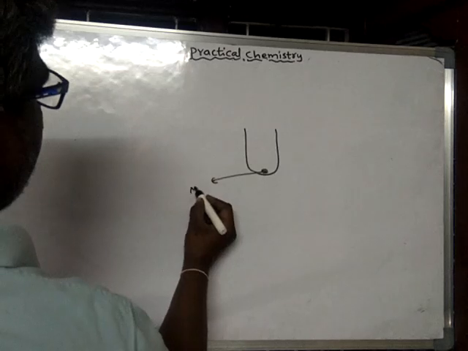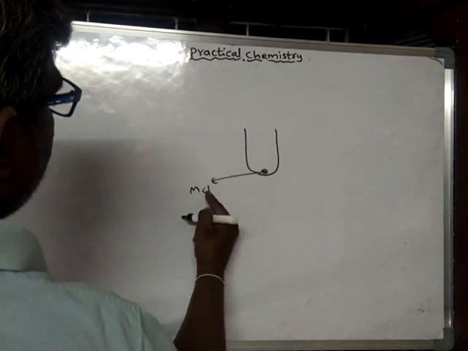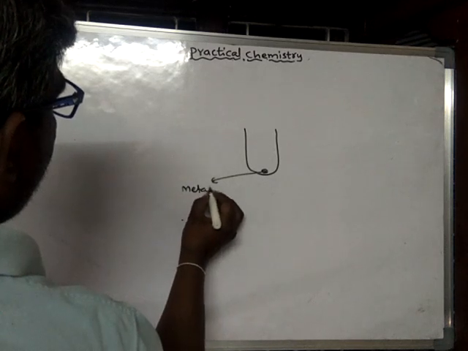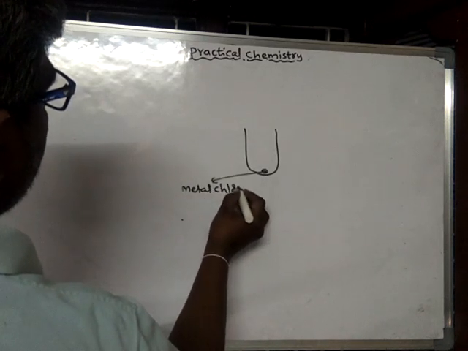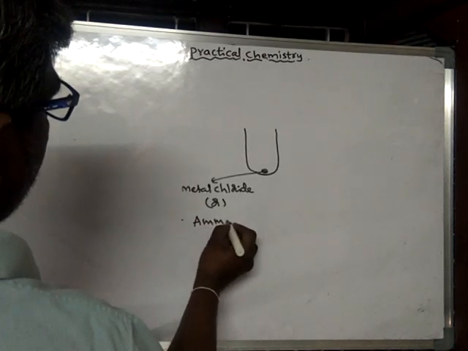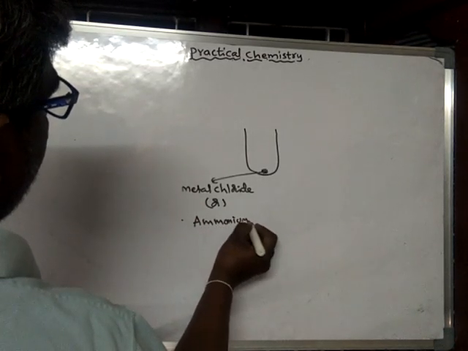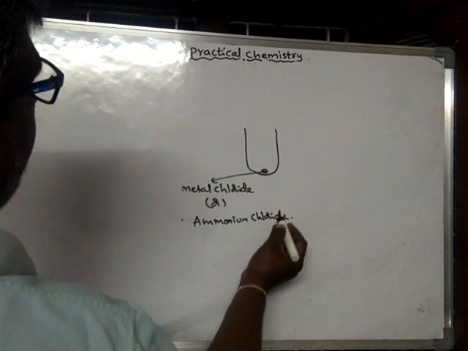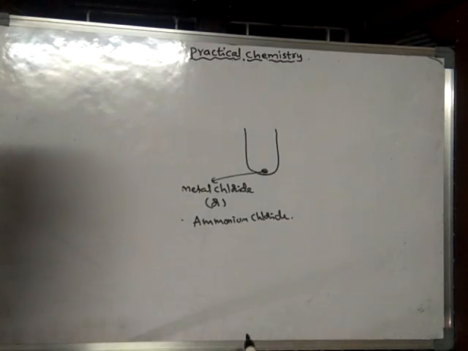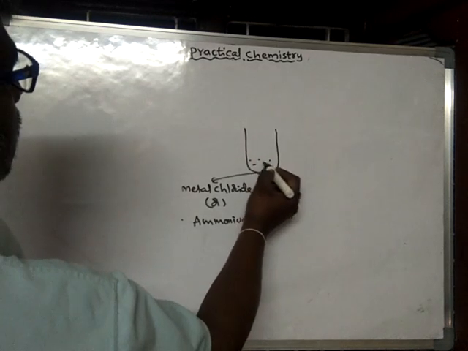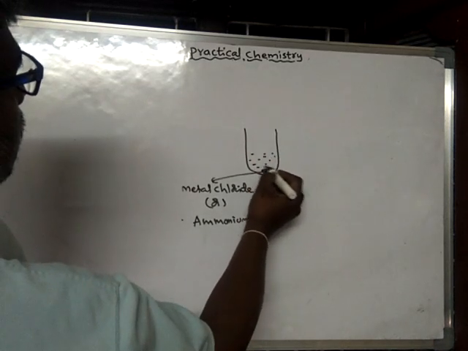Either it may be a metal chloride, or ammonium chloride. When it is made to react with concentrated sulfuric acid, what is this one?